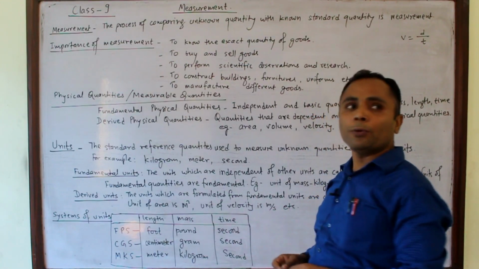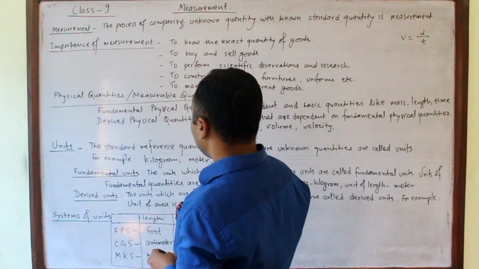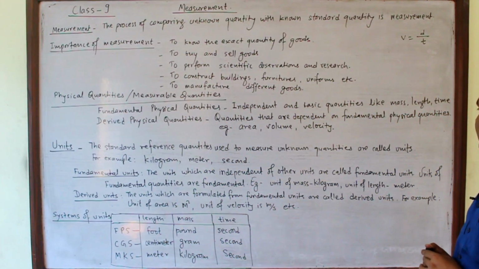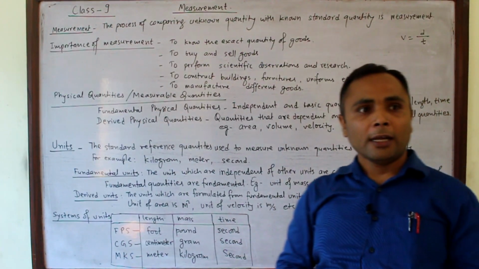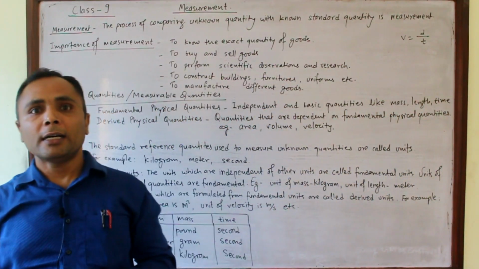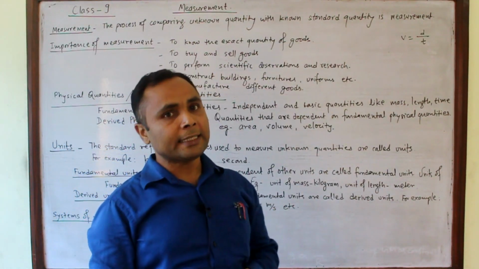Okay, now units. The standard reference quantities used to measure unknown quantities are called units. For example, if we have to measure the length of a rope, then we need a scale.